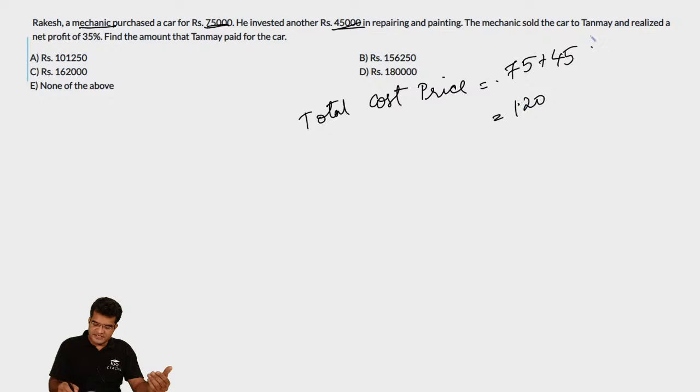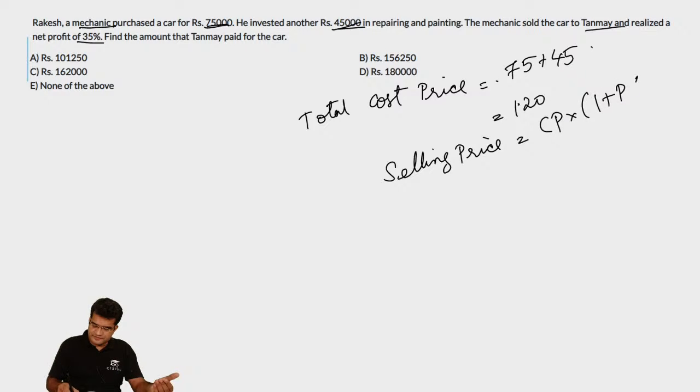Now he sold this car to Tanmay, and while selling, he made a profit of 35%. So when he is making a profit of 35%, what is the effective selling price? Selling price is equal to cost price into 1 plus profit percentage. In this particular case, the cost price, as we have discussed earlier, is 1.2 lakhs and the profit percentage is 35%.